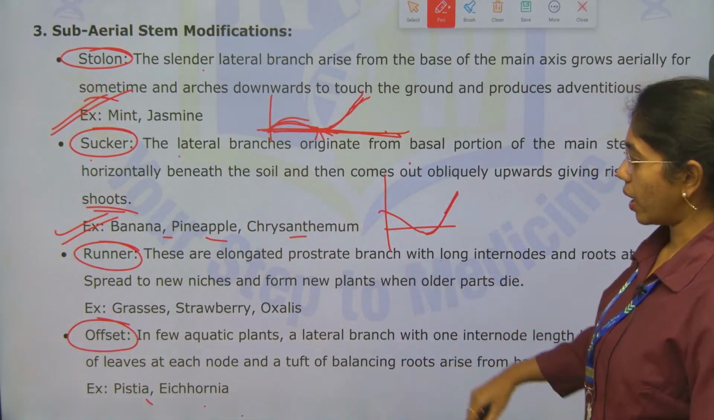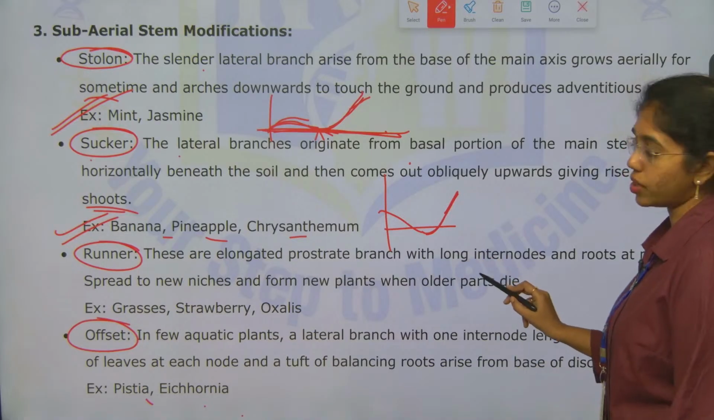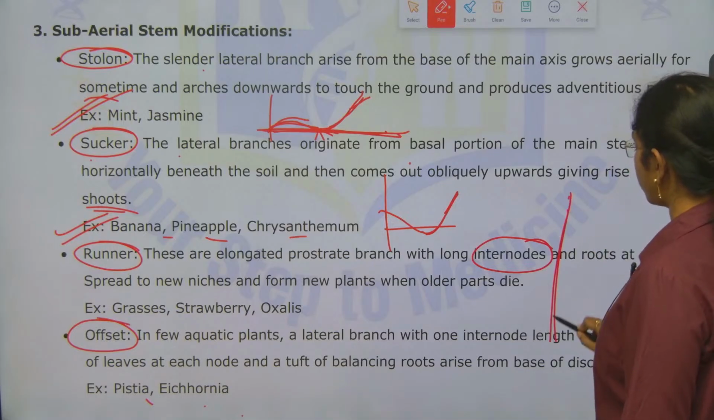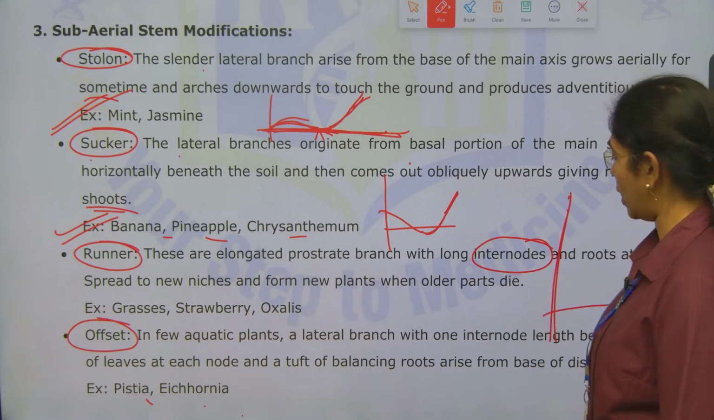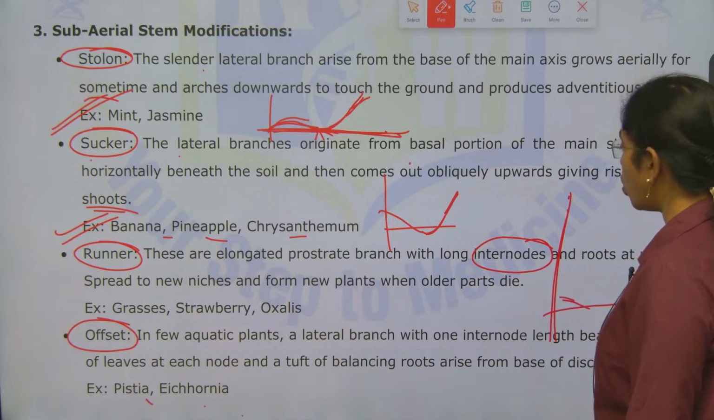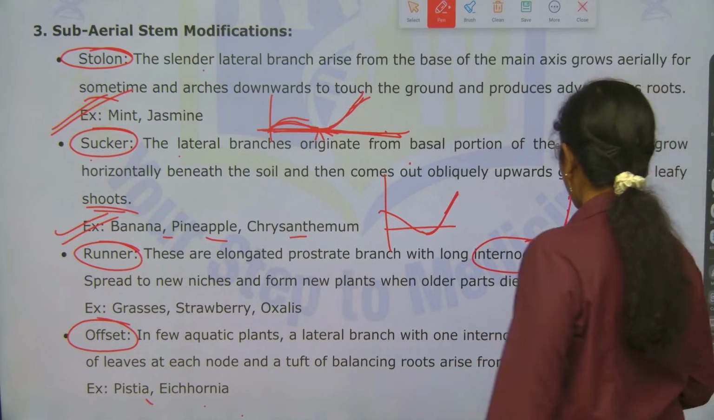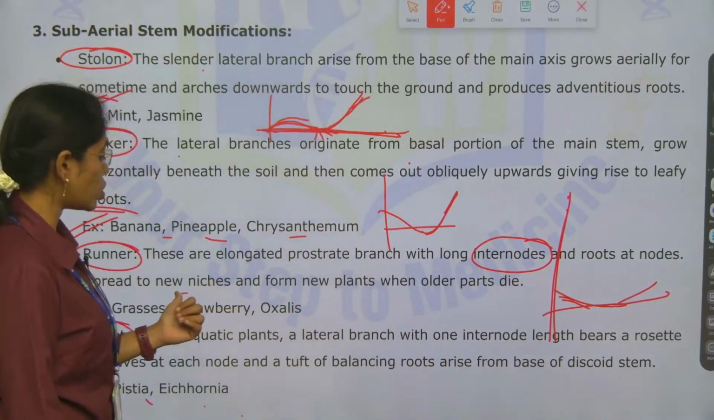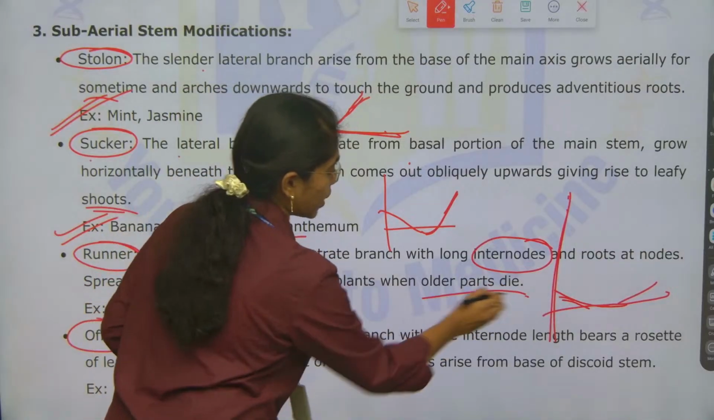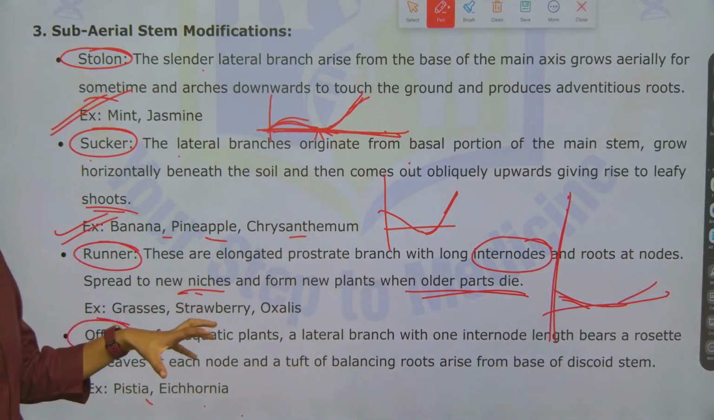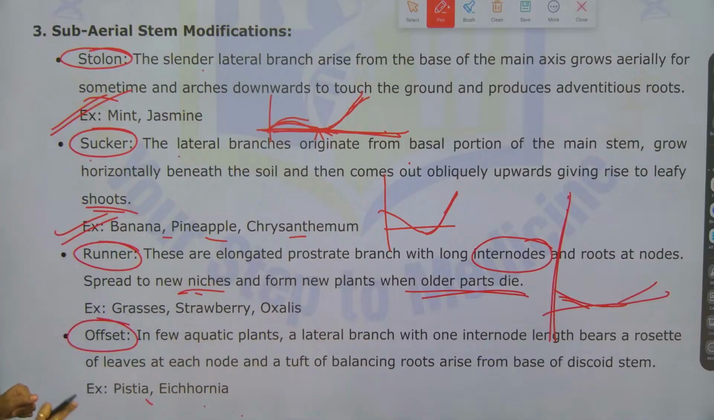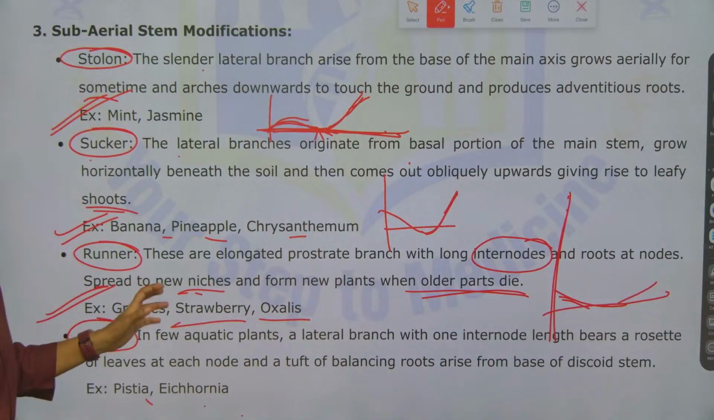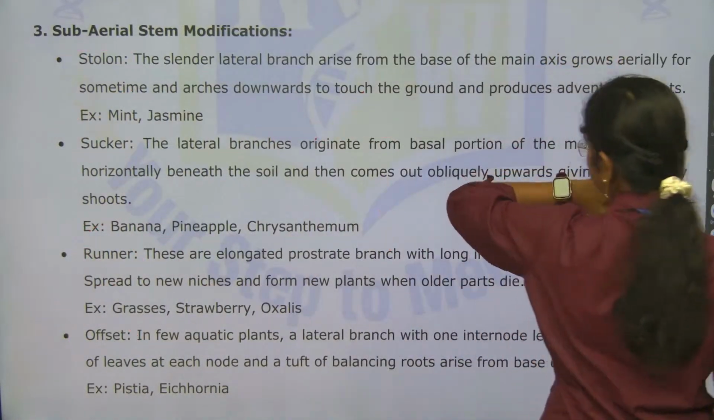Next is what? Runner. These are elongated prostrate branches with long internodal length, and the roots will arise at the nodes of the main branches. As long internodal lengths are present, they will spread into new niches when older plant parts die. Examples here include grasses, strawberry and oxalis.